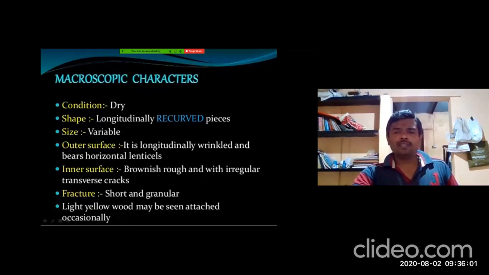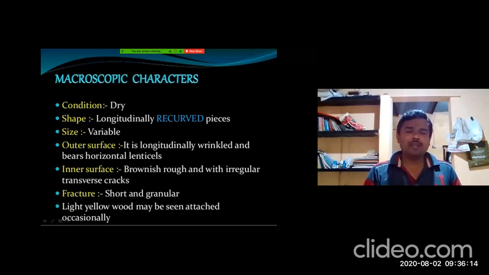The outer surface is longitudinally wrinkled and bears horizontal lenticels. The inner surface is brownish and rough, with irregular transverse cracks. Fracture is short, easily breakable. The thickness is very even, which you can measure in millimeters. Color is light yellow, that is, pale yellow.